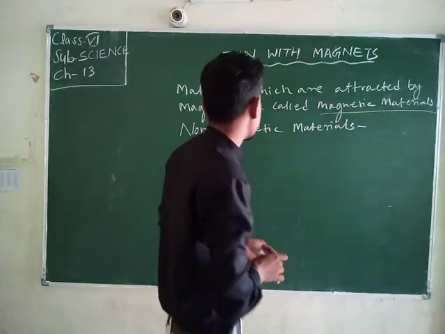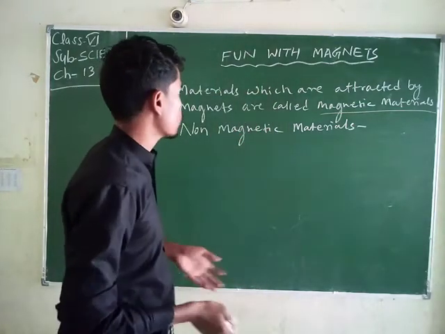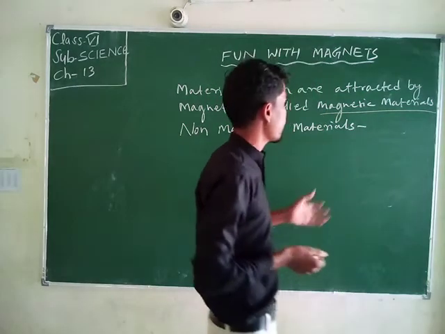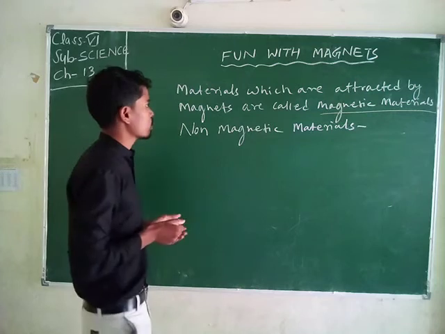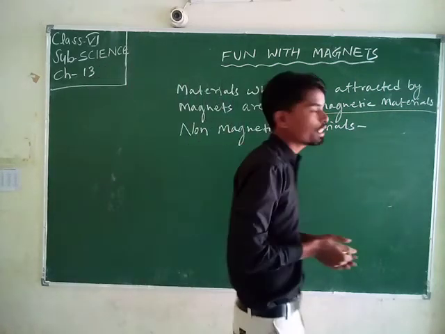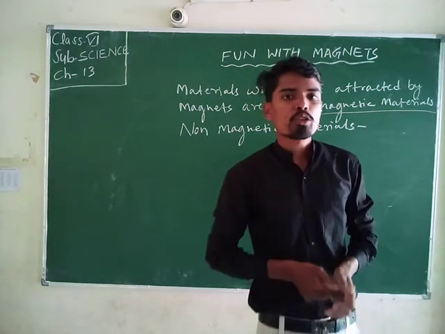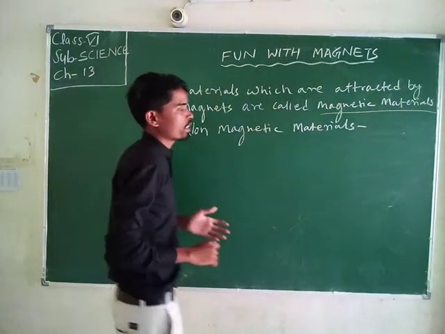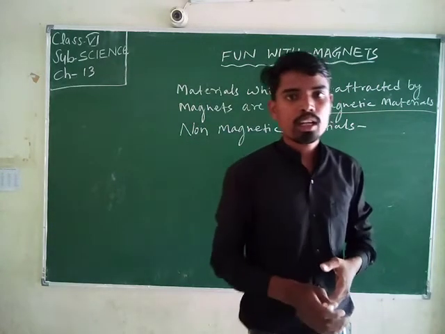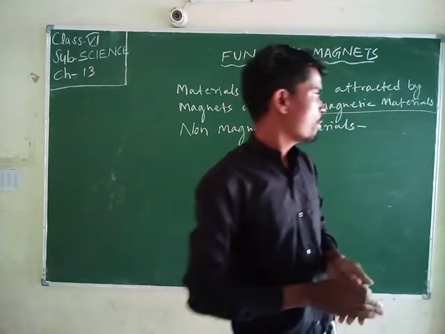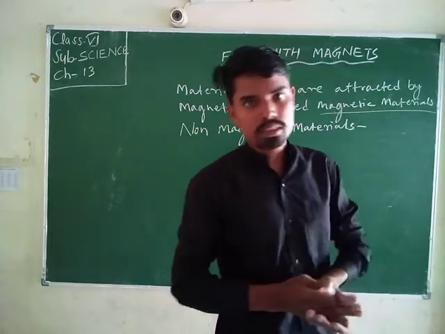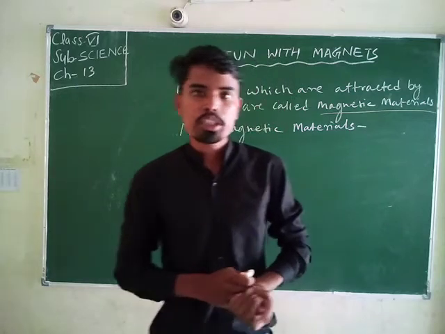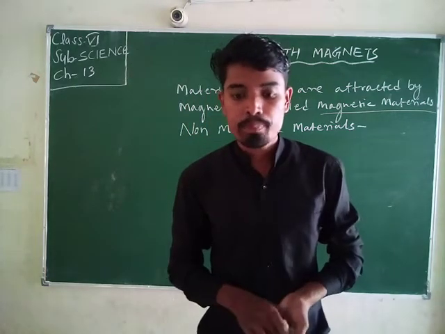Materials which are not attracted by magnets are called non-magnetic materials. Magnetic materials are like nickel, cobalt and iron, and non-magnetic materials are like plastic and wood.